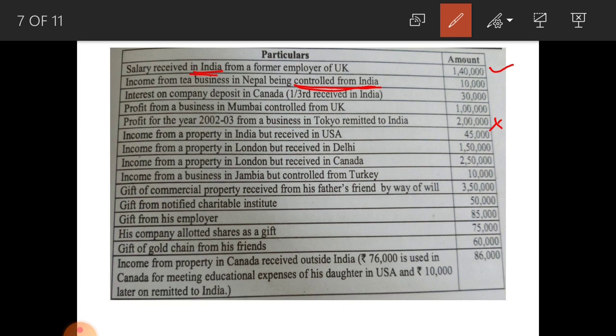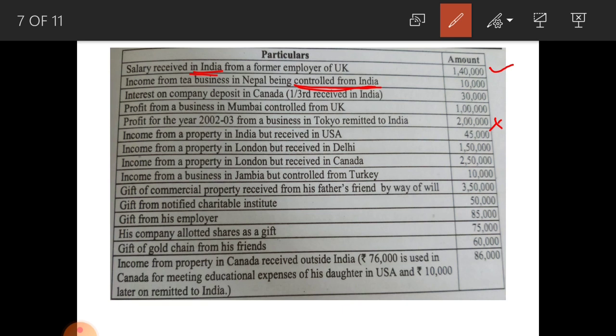Next one, income from a property in London but received in Canada. Here income accrued abroad as well as received abroad, so only ordinary resident must pay tax on this 2,50,000 rupees. Not ordinary resident and non-resident, no need to pay tax.